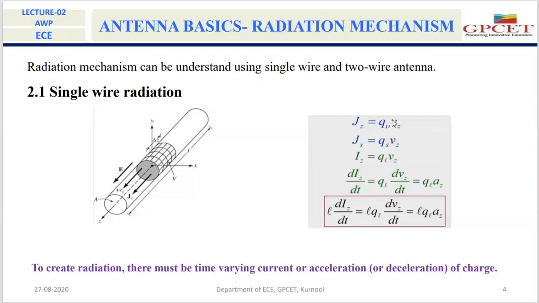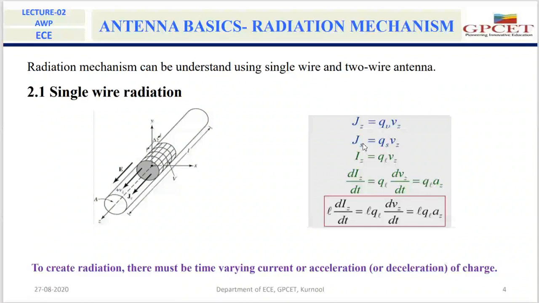If this conducting wire is a perfect conducting wire, then what happens? All the free electrons will be available over the surface of this wire. The current due to these surface electrons we call the surface current density, Js.